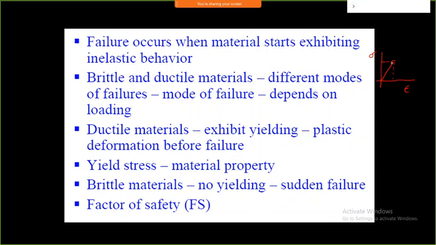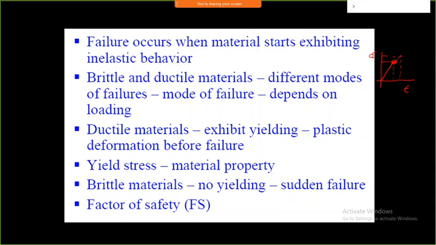If my stress value goes beyond this value, it is considered to be a failure, because failure in any mechanism is considered to be a failure if it is not going to follow certain of its functions. That is what is called a failure. So failure occurs when the material exhibits inelastic behavior. Means if my loading is somewhere here, it is going to show inelastic behavior, then it is considered to be a failure.